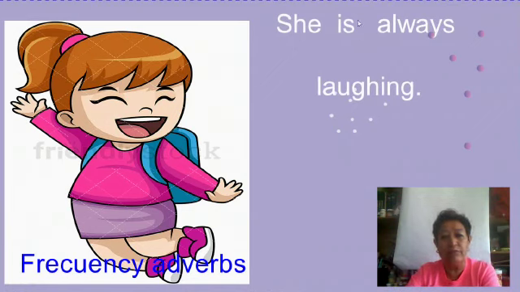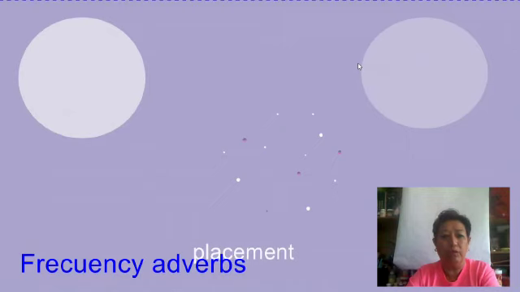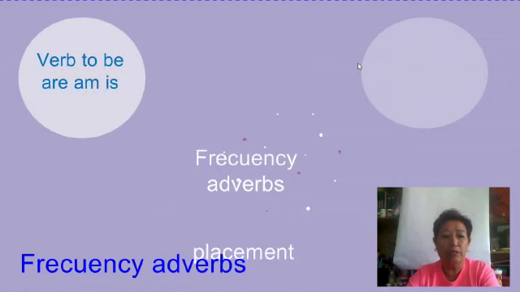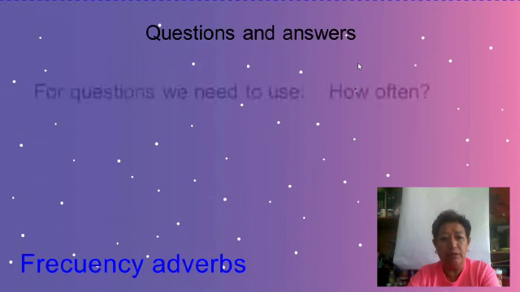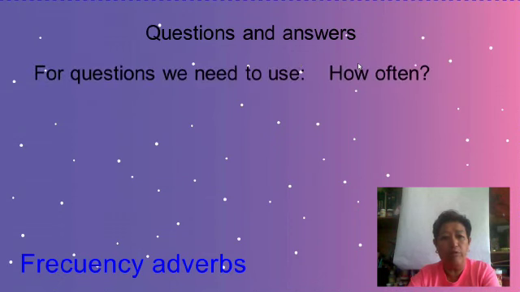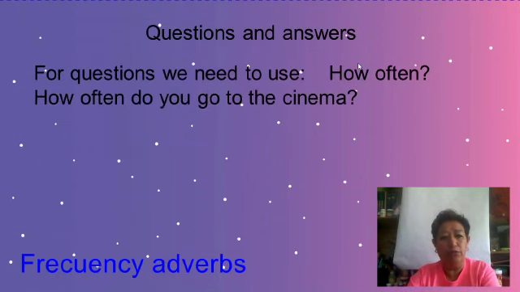And where do we have to place the verb to be and the frequency adverbs or other verbs? It depends. If we are using the verb to be, are and is, we put the frequency adverbs in a different place. If we are using other verbs such as brush and eat, we put the frequency adverbs also in a different place. Apart from this, we can use how often for questions. For example, how often do you go to the cinema?